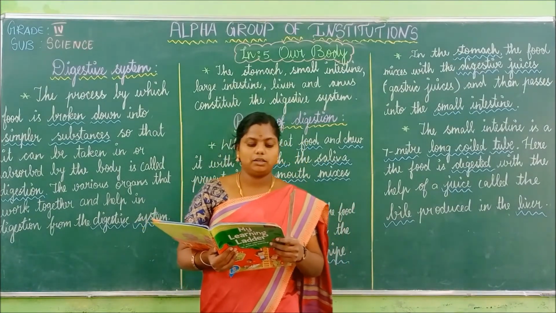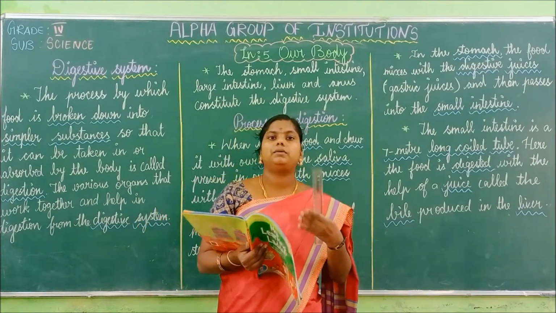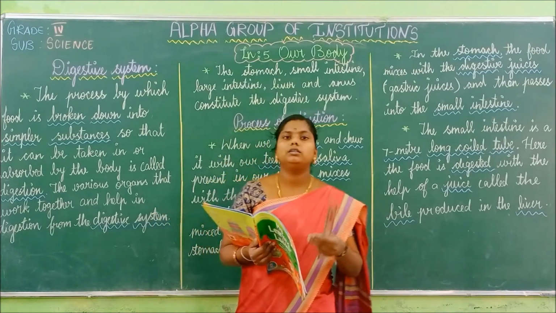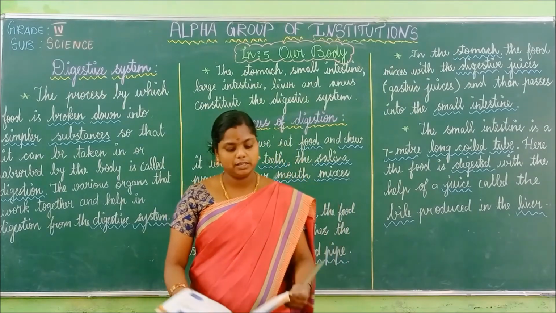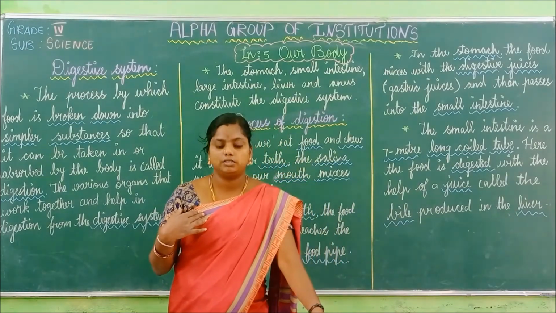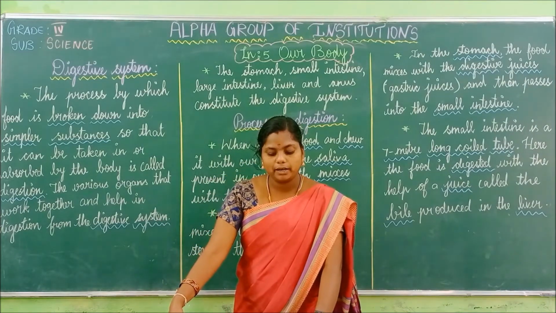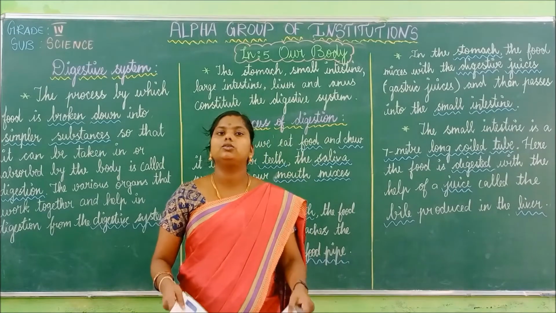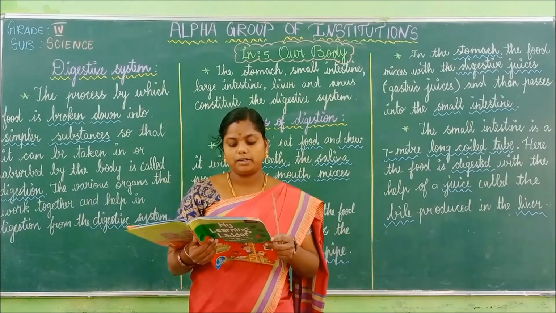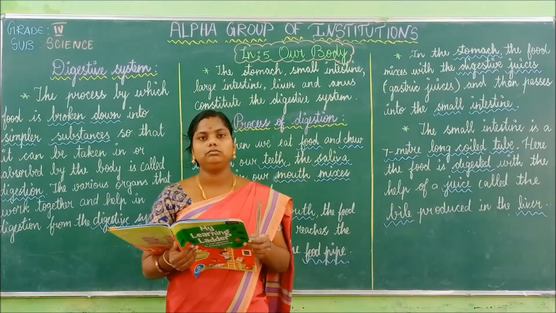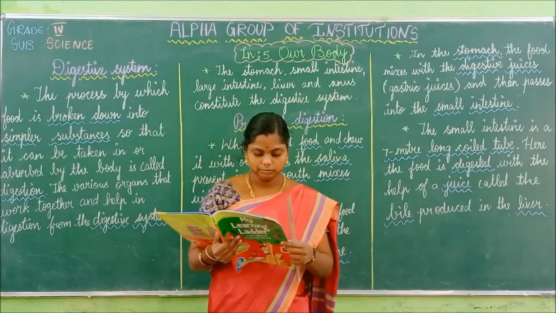The next one we learned is the respiratory system. The respiratory system means breathing. It deals with the breathing of the body. We said that the lungs are the important part of the respiratory system. The nose, windpipe and lungs form the respiratory system. The lungs are situated on either side of the heart.